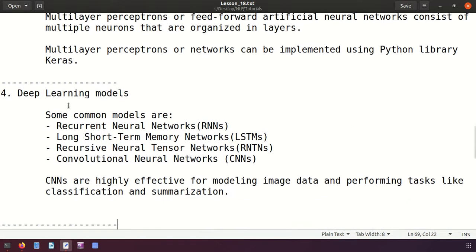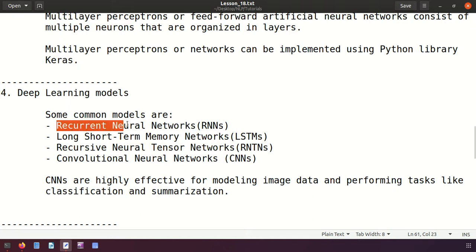And then we have deep learning models. There are some common models used here. The first is recurrent neural networks, or RNN, then long short-term memory networks, LSTM, then recursive neural tensor networks, or RNTN, and then convolutional neural networks.